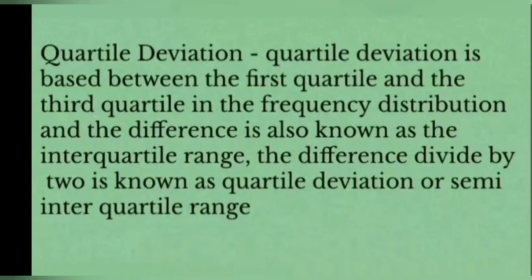Quartile deviation. The quartile deviation is based on the difference between the first quartile and the third quartile in the frequency distribution, and the difference is also known as the interquartile range. The difference divided by 2 is known as quartile deviation or semi-interquartile range. When one takes half of the difference between the third quartile and the first quartile of a frequency distribution, that is the quartile deviation.